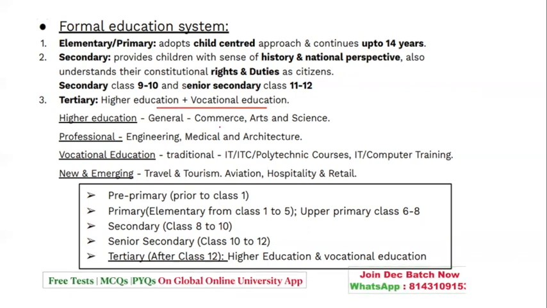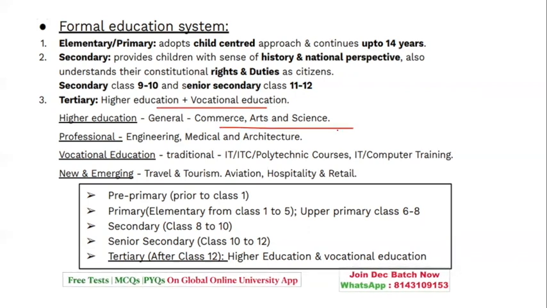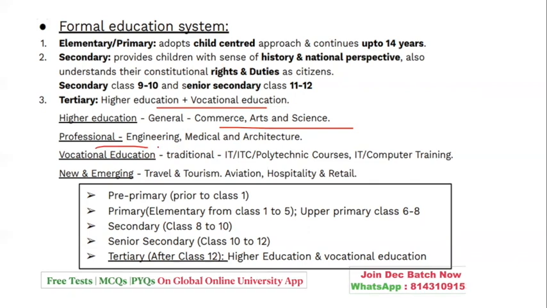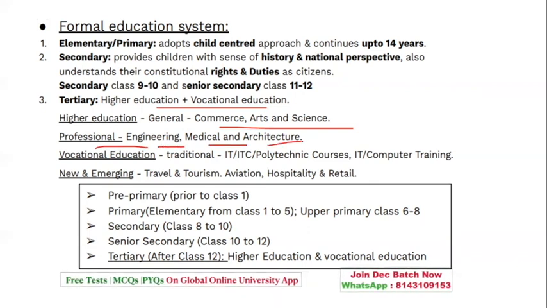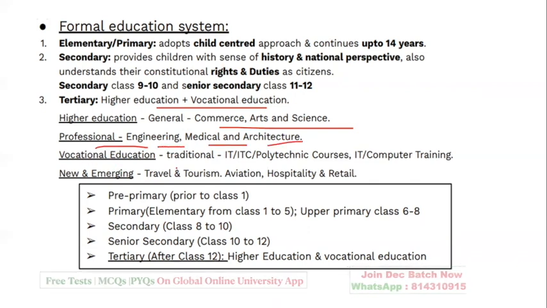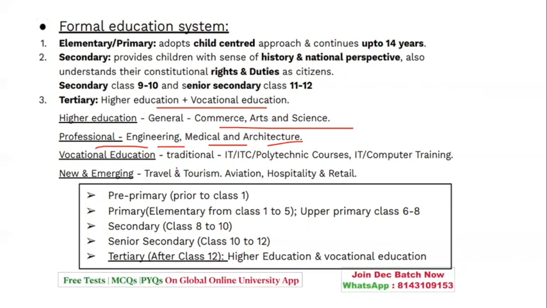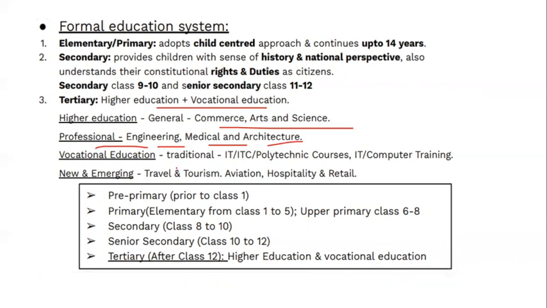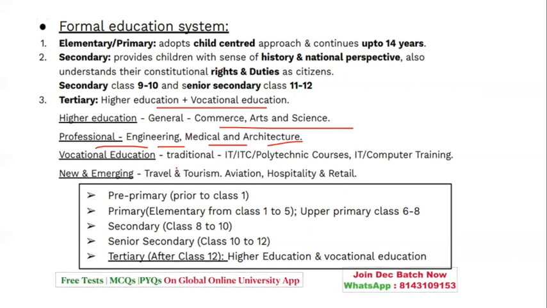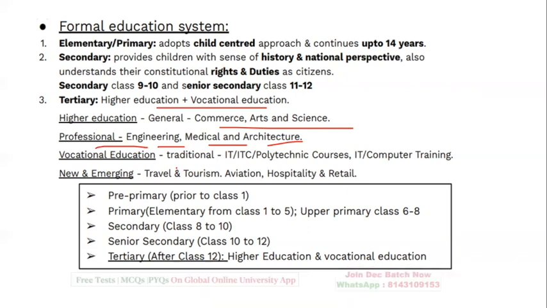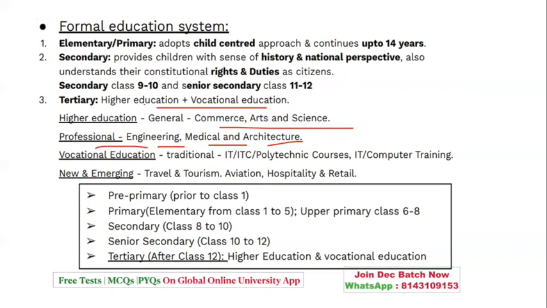Higher education has specific courses like commerce, arts, science. Professional courses are in the form of LLB, engineering, medical, architecture. Vocational education gives you skills enhancement. New and emerging forms are tourism, aviation industry, hospitality, and retail industry. So basically, pre-primary is prior to class 1.